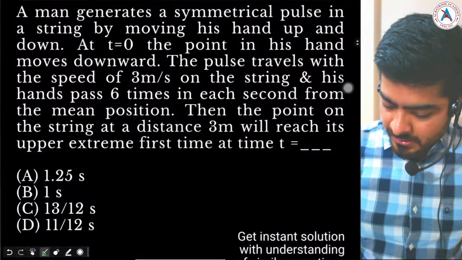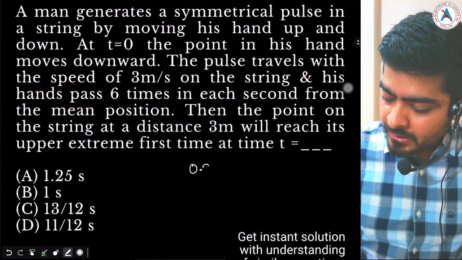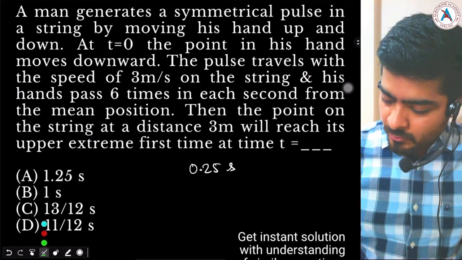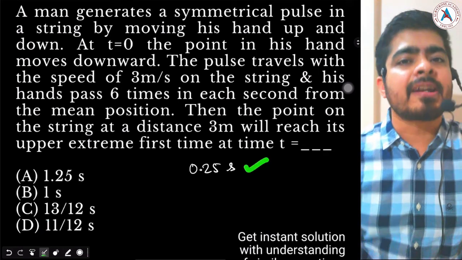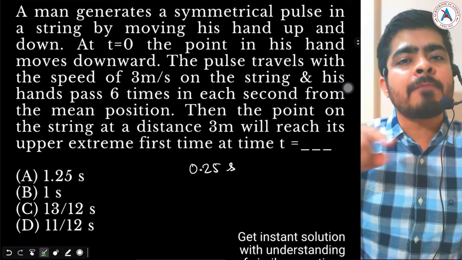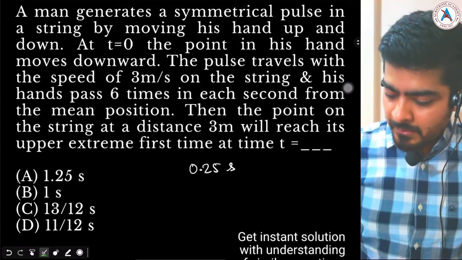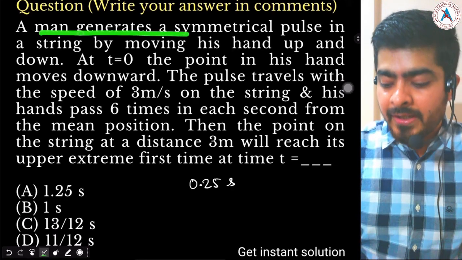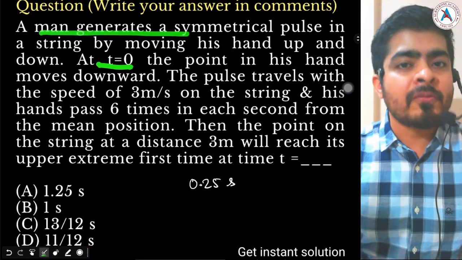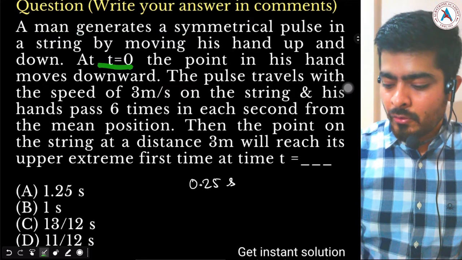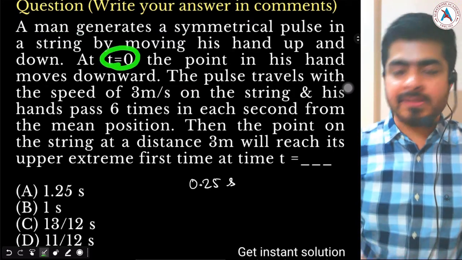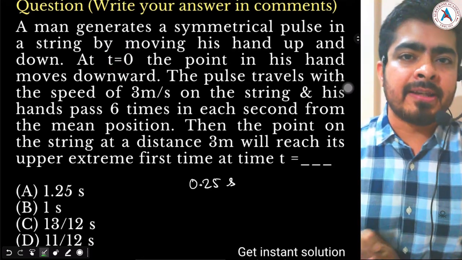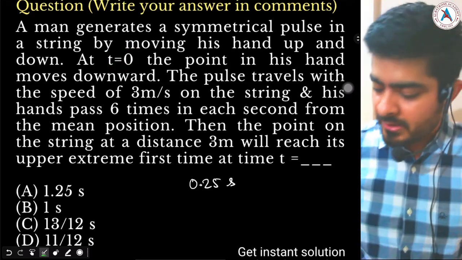Some of you guys had answered me 0.25 seconds as the time taken. This answer is correct, but assuming that the wave is already present on the string. But what the question actually means is that the man has generated a wave at t equal to 0. Before that the wave was not present. At t equal to 0 the wave is getting created, so it will travel slowly, reach the point at 3 first and then the point will start oscillating.